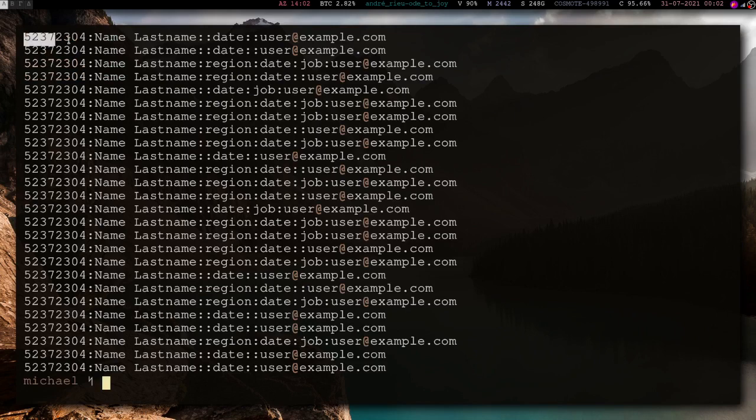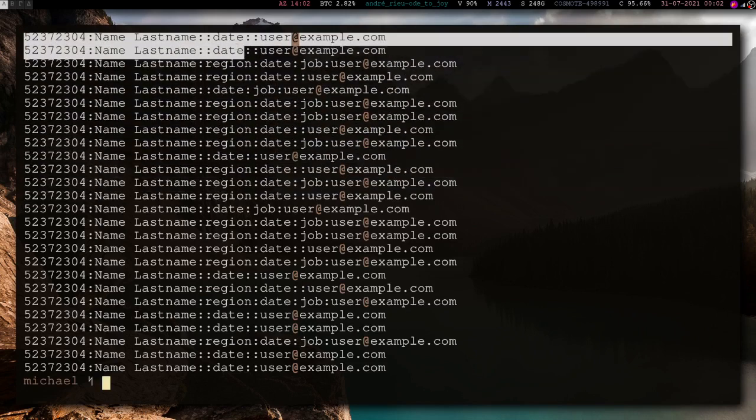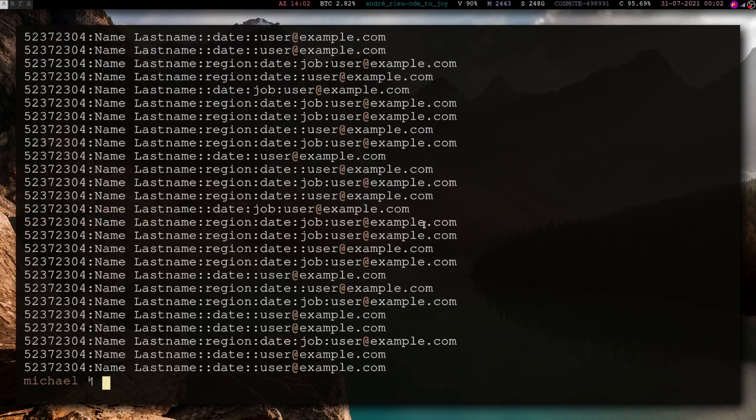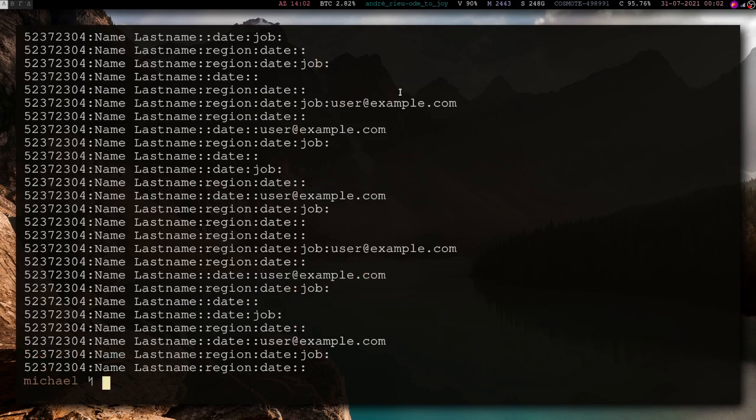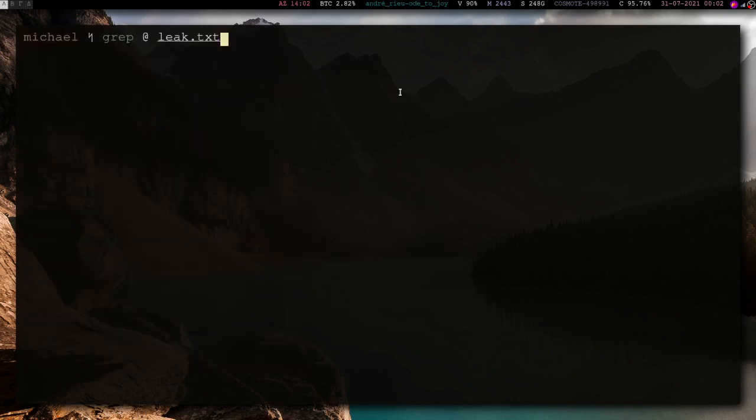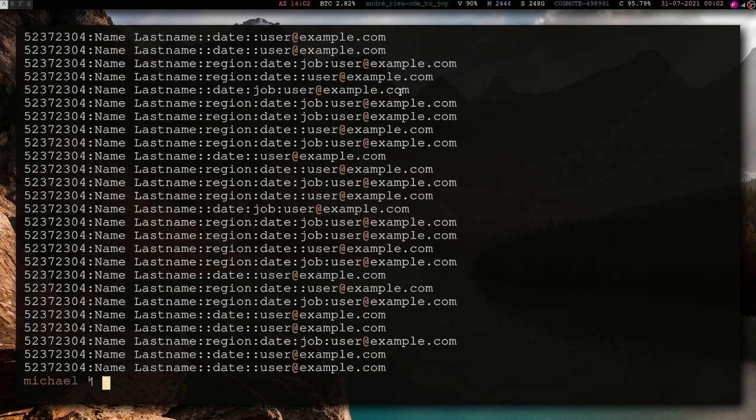Okay. Now we have a list of all the lines that include an email. And another thing that you may have to be told is that the original file hasn't actually changed. Like if we cat leak.txt, it's still the same. But what we saw is just the output of grep. It isn't, the original file is not actually overwritten. And now what we want is to get the last field. As you can see, everything is separated with colons, and we want to get the very, very last field.